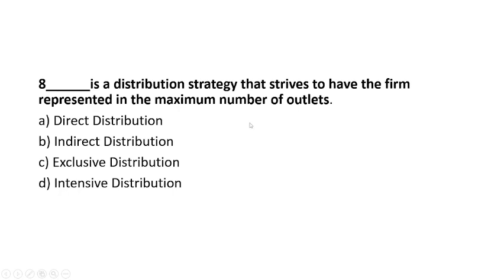Maximum number of outlets is the keyword for the answer. Direct distribution is when the manufacturer provides directly to the customer. Indirect is through intermediaries like wholesalers, retailers, agents. Then exclusive distribution, you can remember the example of BMW.